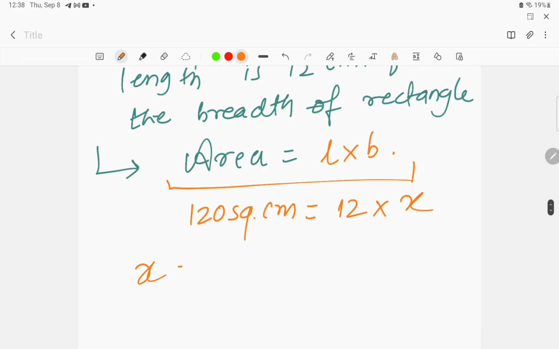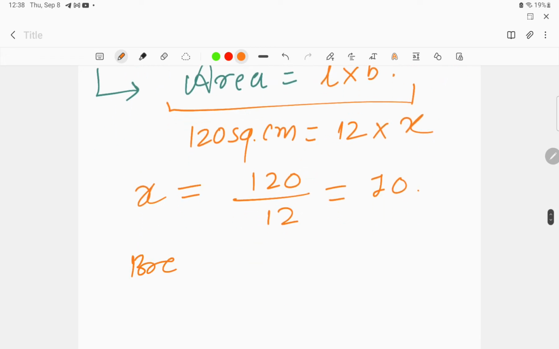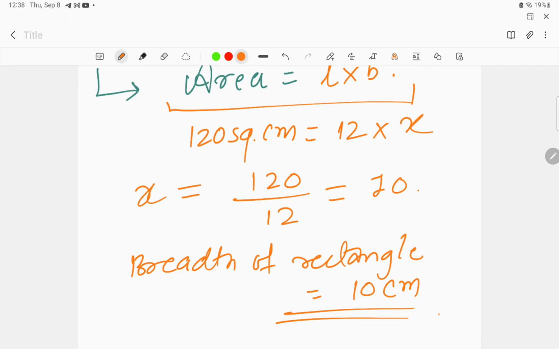So what we have to find, x is equal to 120 upon 12, that is 10. So the breadth of the rectangle is equal to 10 centimeter. This is the right answer to the question.